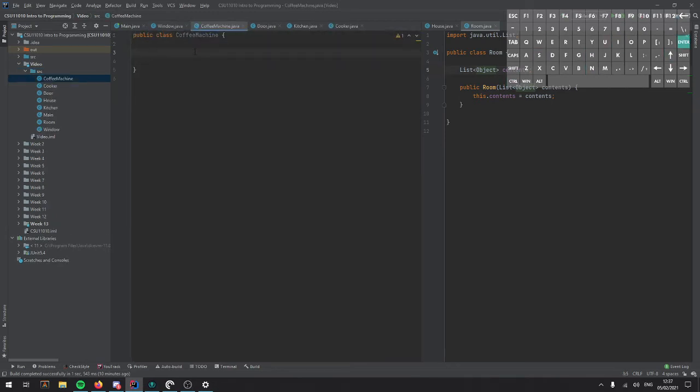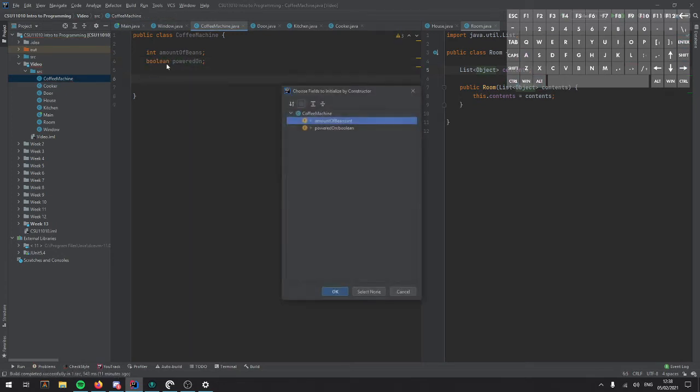And we can define its characteristics, or we could have methods. So we could have amount of beans. We could have powered on. And if I could spell Boolean correctly, there we go, got there in the end.